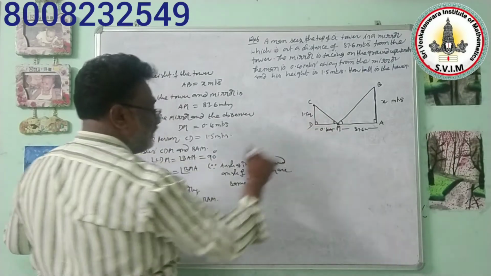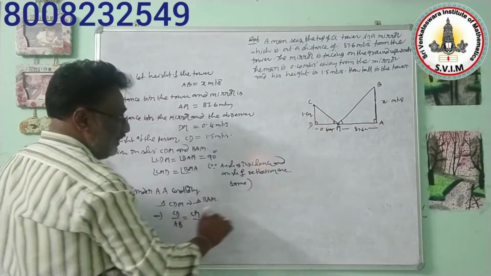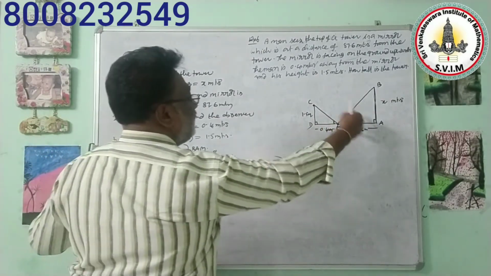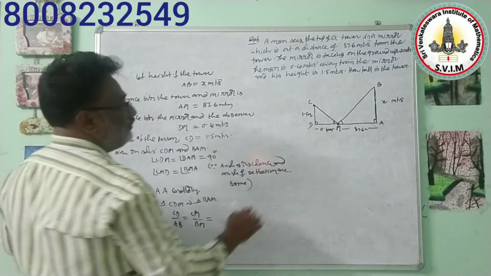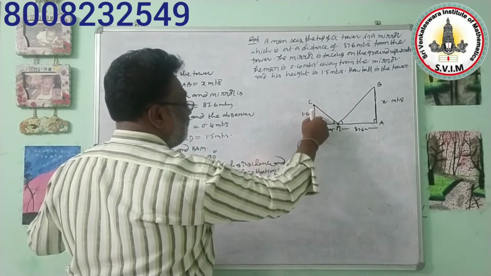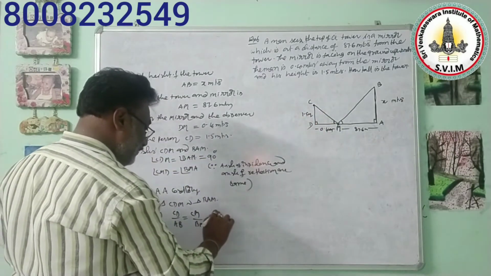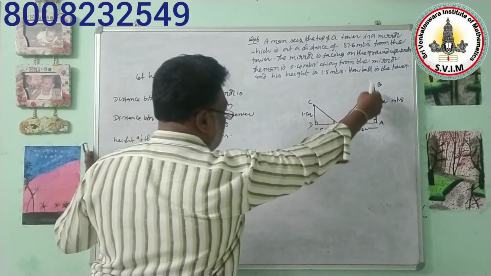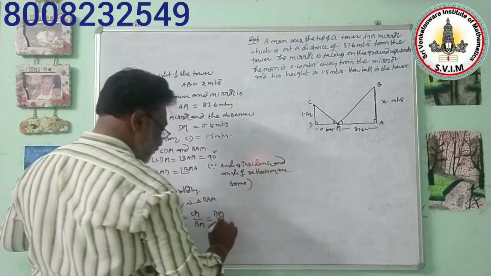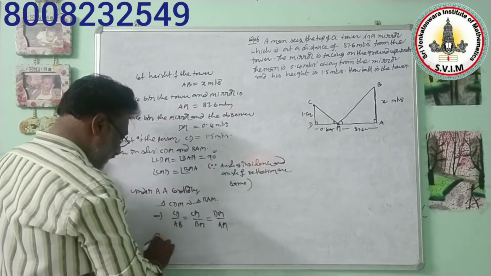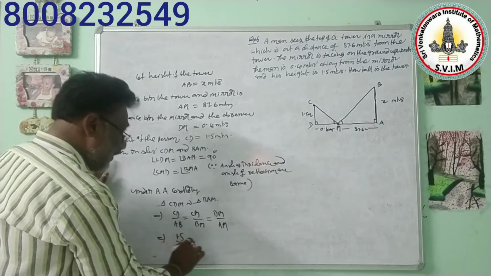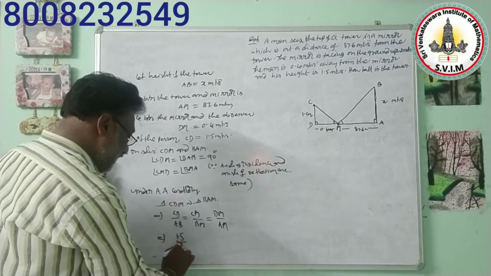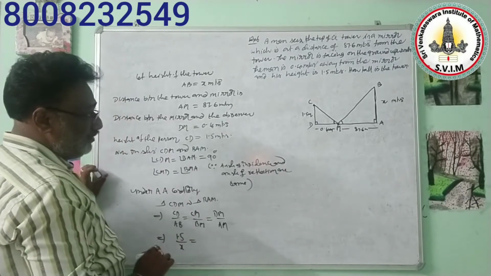The hypotenuse in this triangle is CM, and the hypotenuse in this triangle is BM, that is equal to the side opposite to this angle, DM, and the side opposite to this angle, AM. That implies CD measure is 1.5 by AB. We are assuming that as X, that is equal to CM.